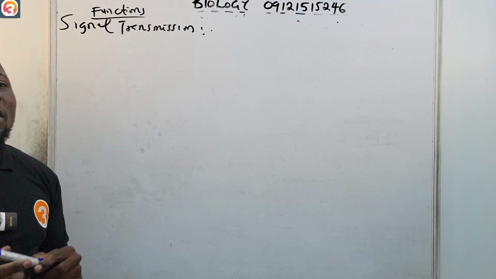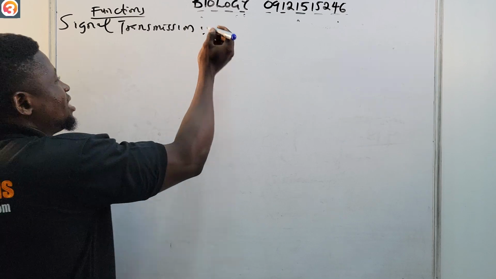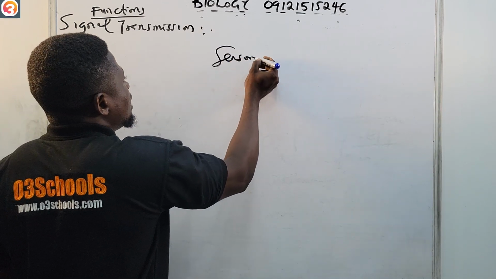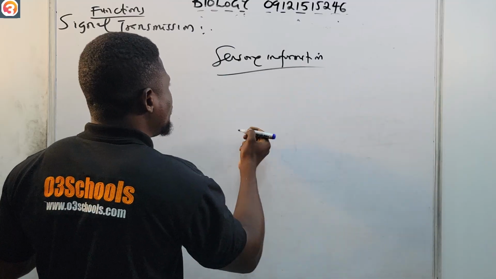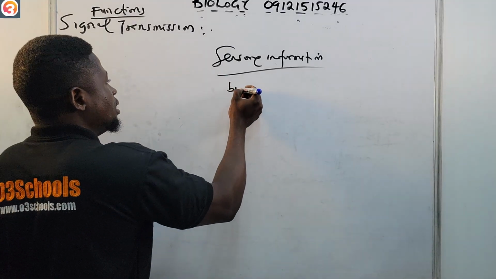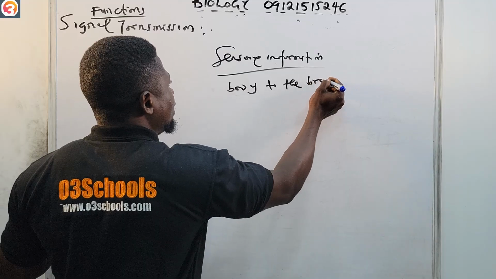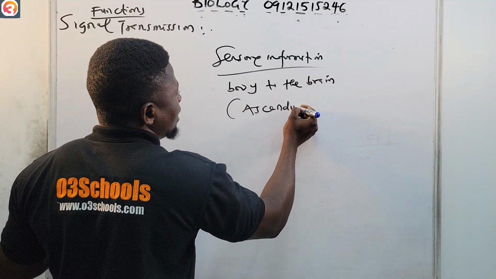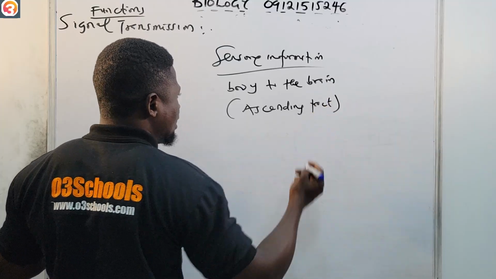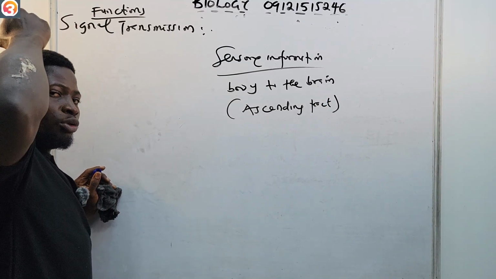It carries sensory information from the body to the brain. This one is what we call ascending tracts. It is going up, from the body upward to the brain.